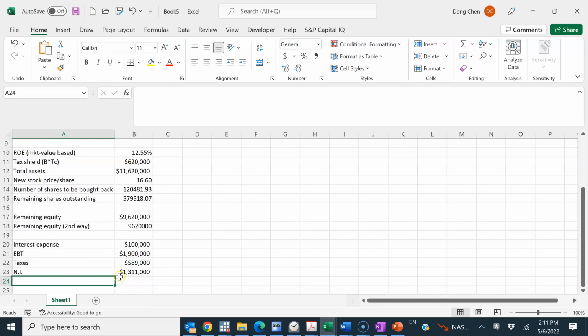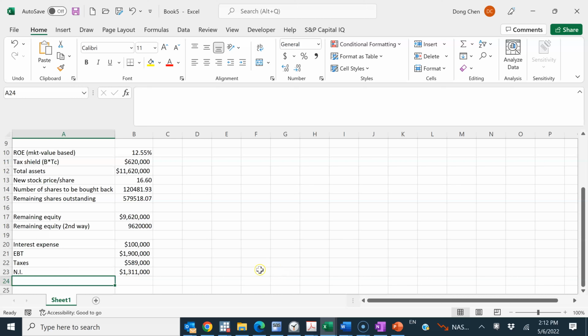So that's basically will serve as my numerator, right? Because if you calculate ROE, return on equity, what you need on the numerator is net income that will go to the shareholders, right? That's the net income, and the denominator will be the equity. But again, this is the market value based return on equity, so we need to use the market value of the equity instead of the book value of the equity as the denominator.